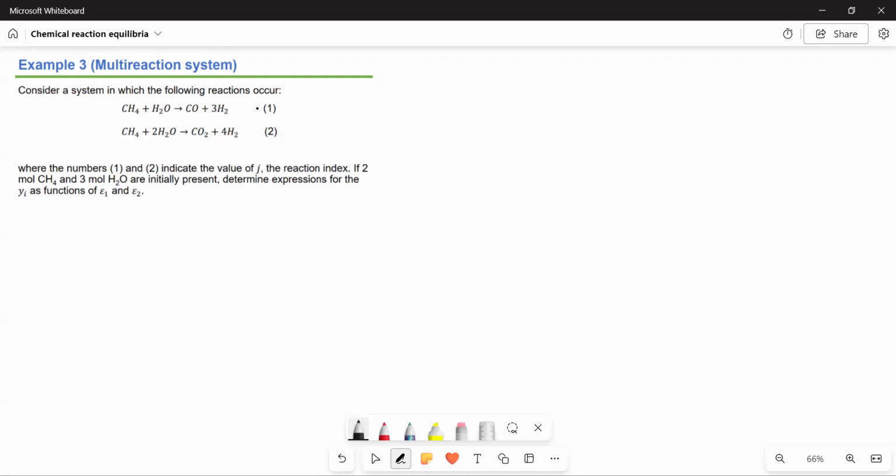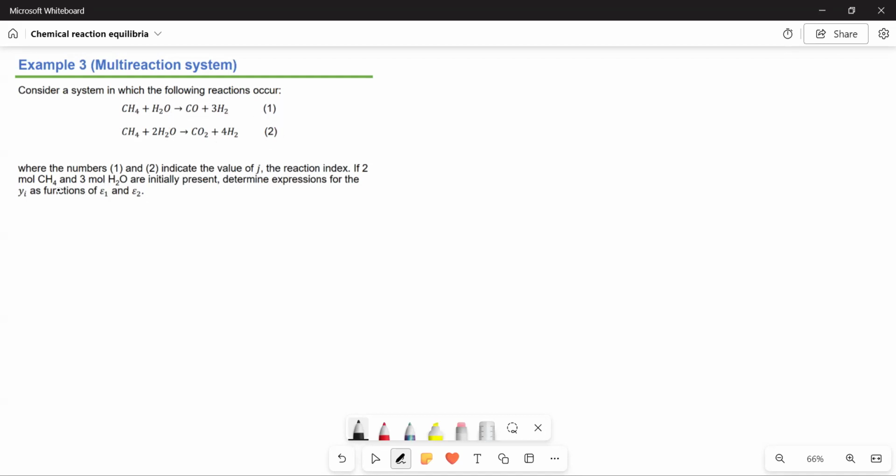This is common. It happens in a system. So there are two pathways to produce first carbon monoxide, next carbon dioxide. The numbers 1 and 2 indicate the value of j, the subscript j, the reaction index.